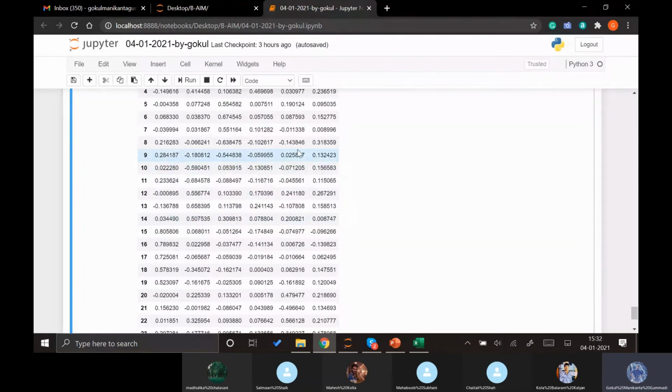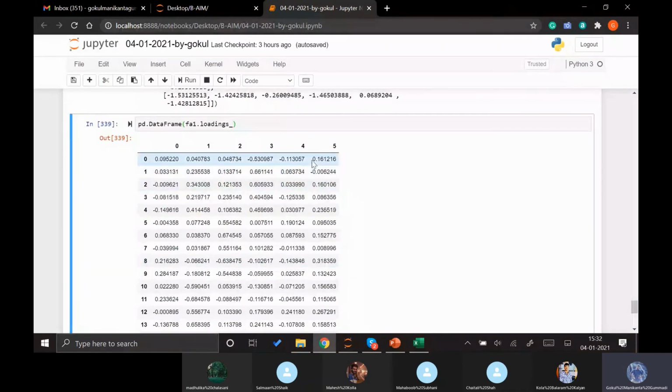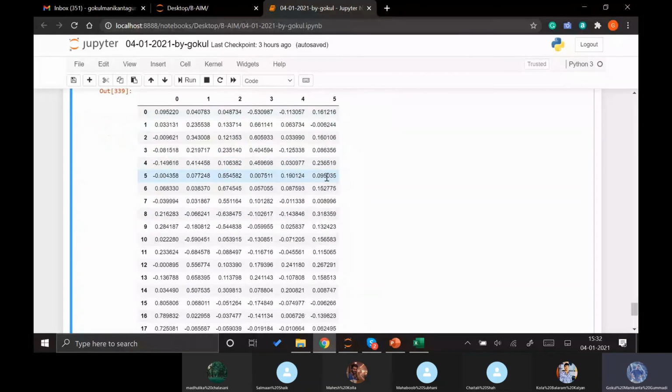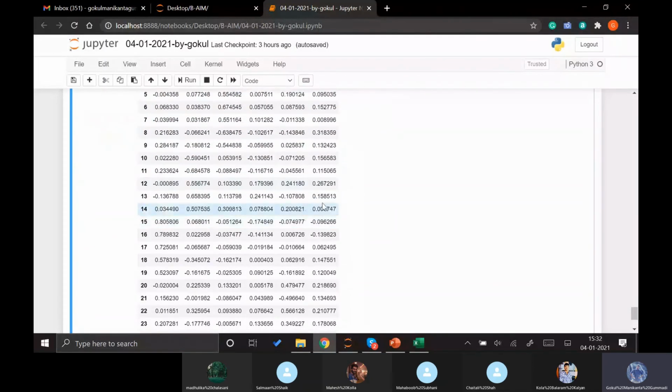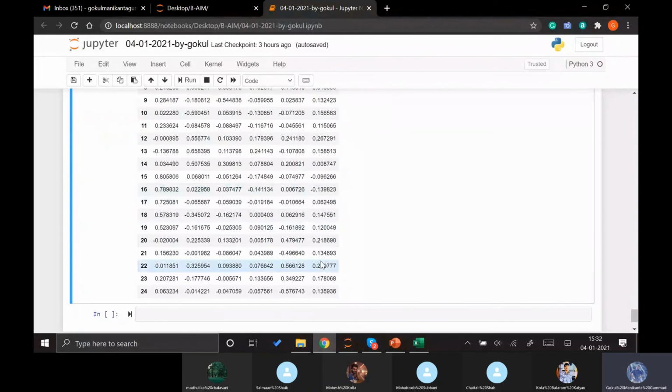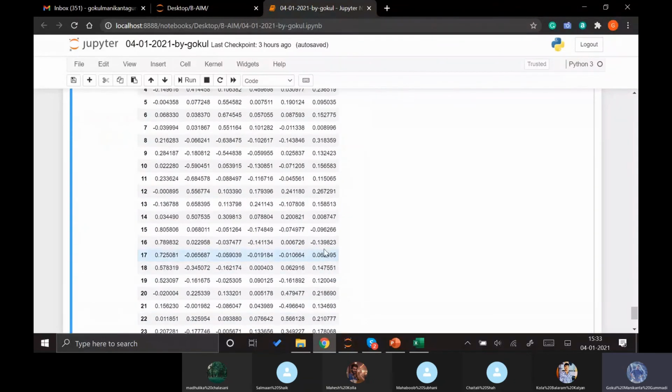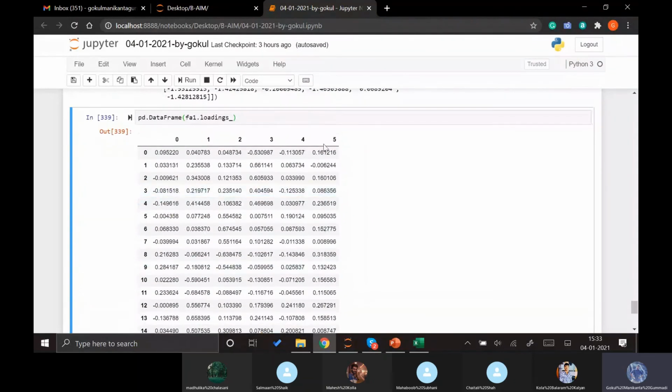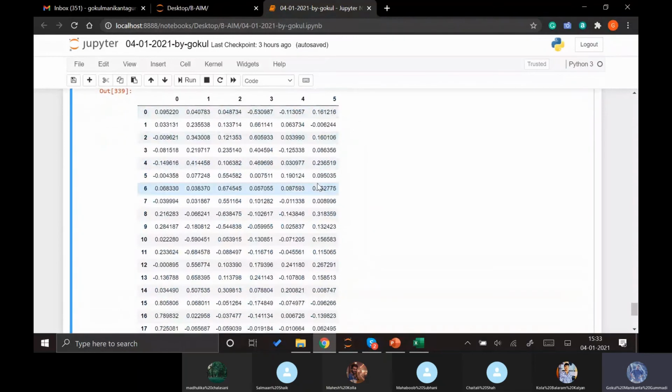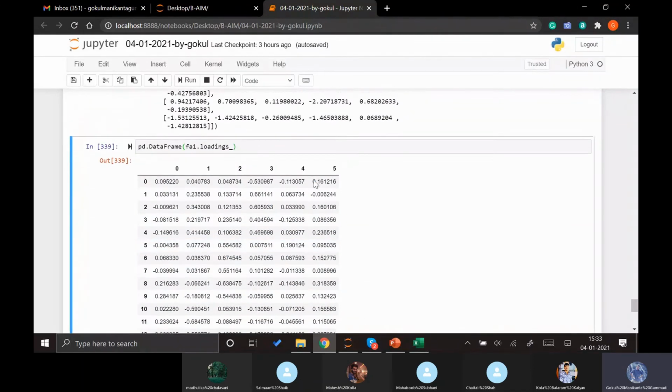Similarly, we go with each and every factor, which columns will be loaded into which factor exactly. That is how we actually reduce the whole total columns into those factors. And if we see here, the last column, all the values are less than 0.5. That means it clearly explains that there is no good factor which can be loaded into this last factor. That means the sixth factor is not required in our data set. Actually, we can just reduce this into 5 factors itself.